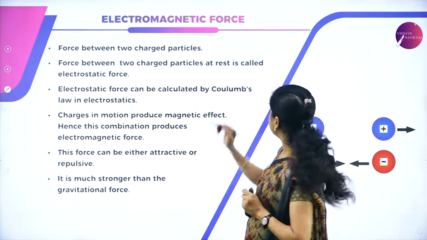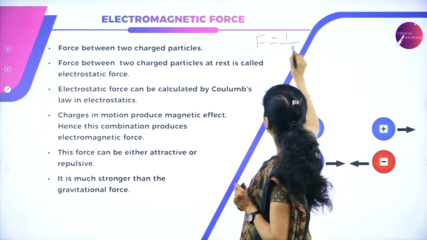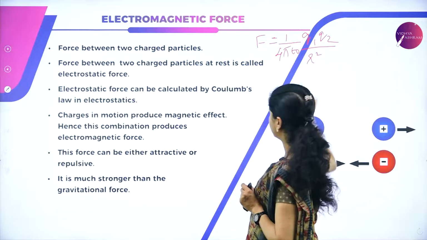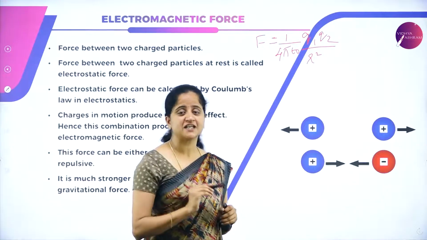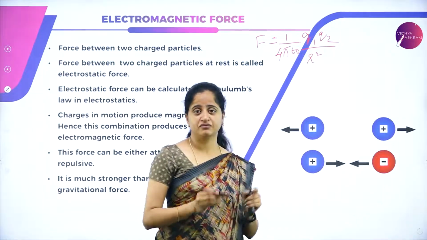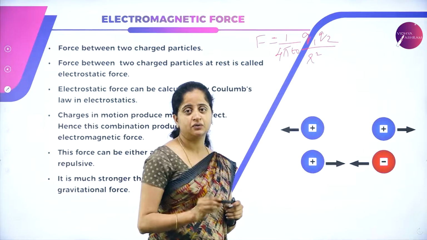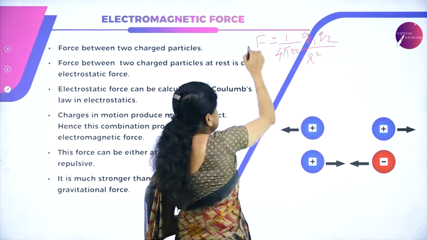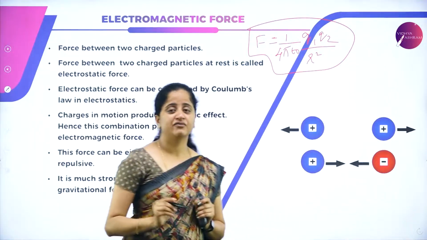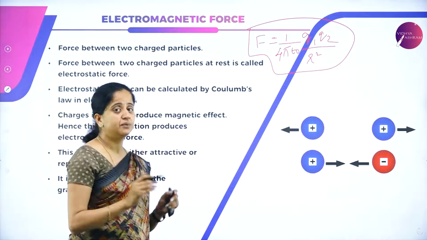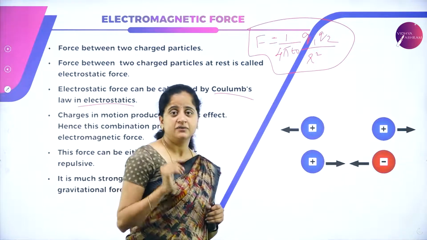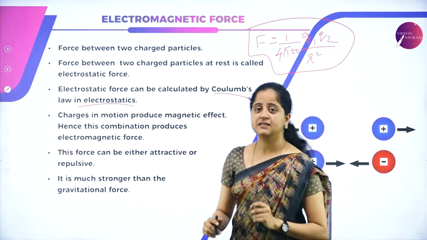Coulomb's law in electrostatics is given by the equation F is equal to 1 by 4 pi epsilon naught Q1 Q2 divided by R square. So the force of attraction between two charged particles when they are at rest is directly proportional to the product of magnitude of two charges, and it is inversely proportional to the square of distance between them. So this is the equation given by Coulomb, and it is called Coulomb's law. So the electrostatic force of attraction between two charged particles when they are at rest can be calculated by Coulomb's law in electrostatics, which you are going to study more about in your second PUC.